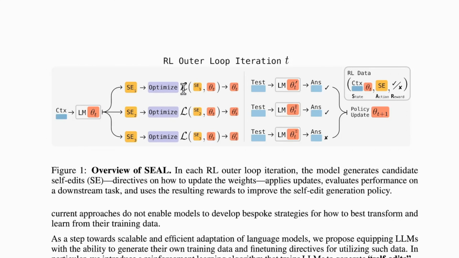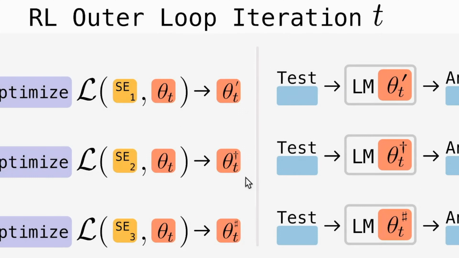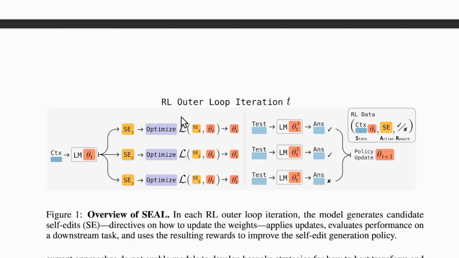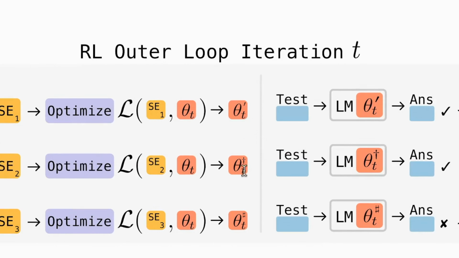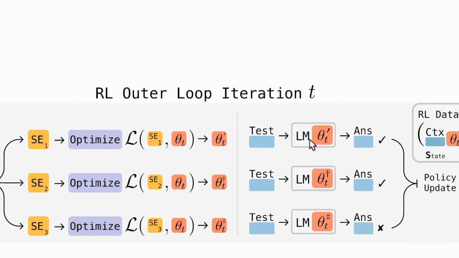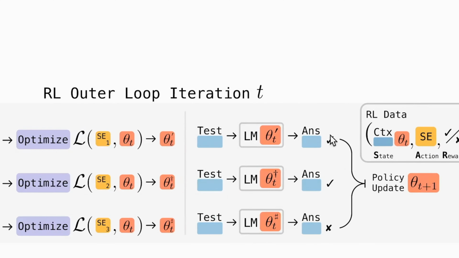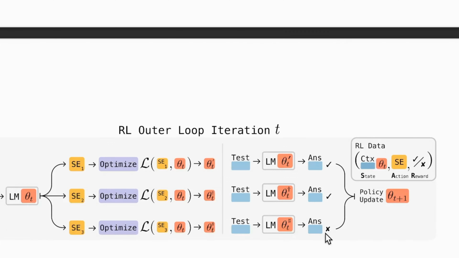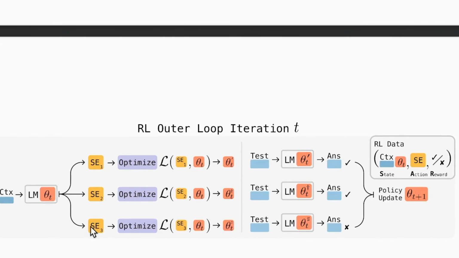Now in this whole process, you can see these self-edits or notes are applied to the model and we come up with 3 different models. You can see the symbols. All 3 are different. So these 3 are completely different learnings, so we come up with completely different models. So now when these new models are tested, we see that 2 of them get it right and 1 of them gets it wrong. So the one which got it wrong, it means that whatever notes it took or instructions it understood, that was wrong. So this kind of behavior is penalized or discarded, and the other 2, the ones on the top, these behaviors are rewarded.